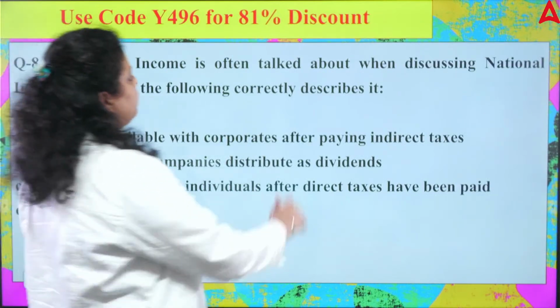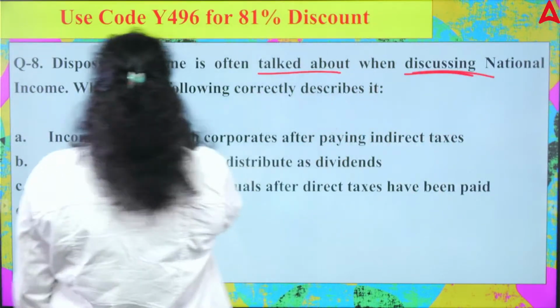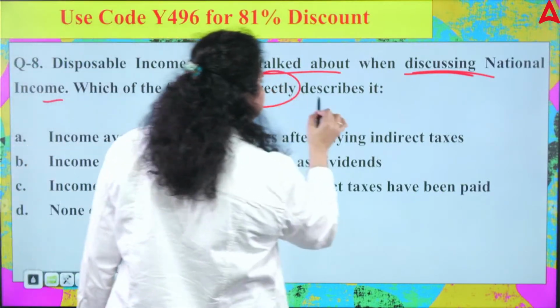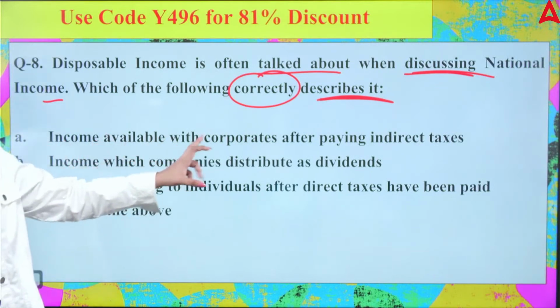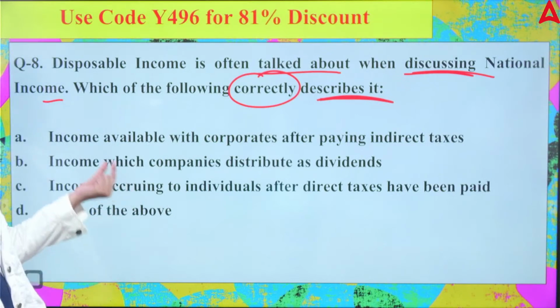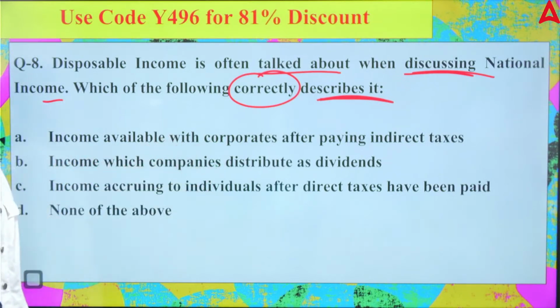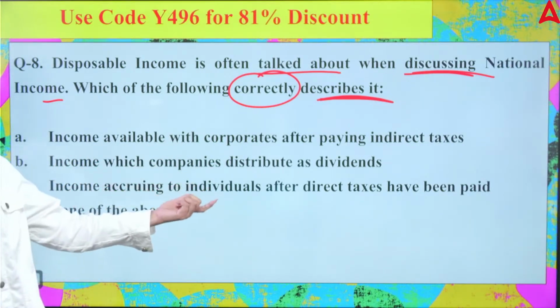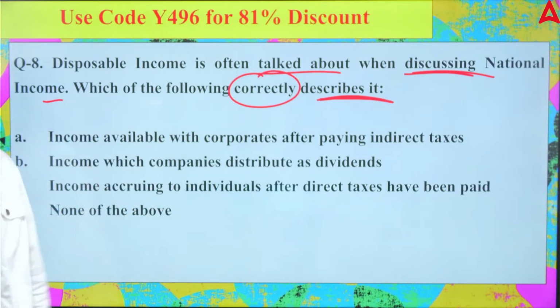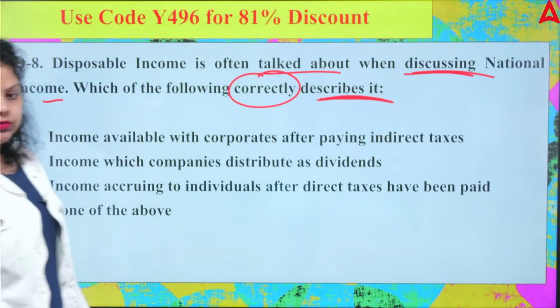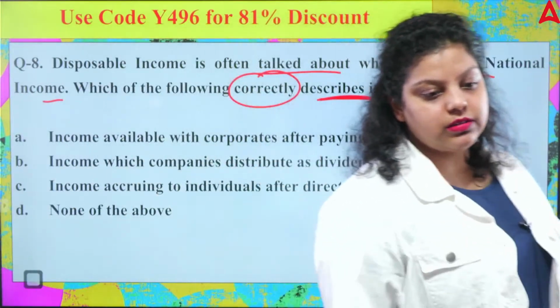Disposable income is often talked about when discussing the national income. So which of the following correctly describes the national disposable income? First is saying income available with corporates after paying indirect taxes. Second is saying income which companies distribute as a dividend. Third is saying income accruing to individual after direct tax have been paid. Fourth is saying none of the above. So which of the following is correct? A, B, C or D?